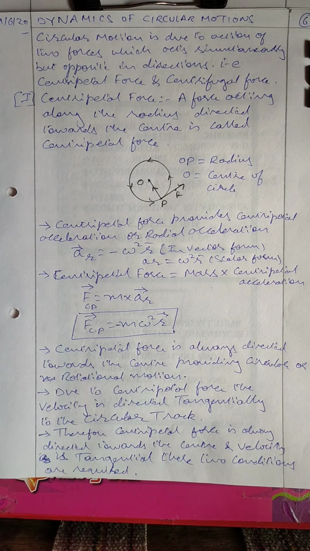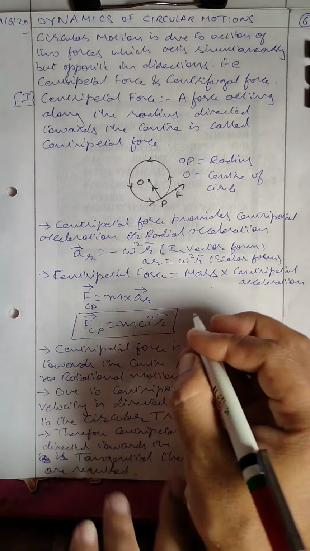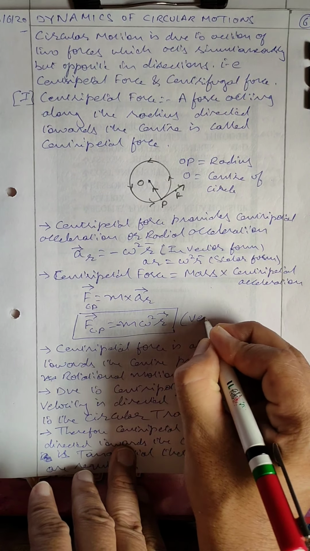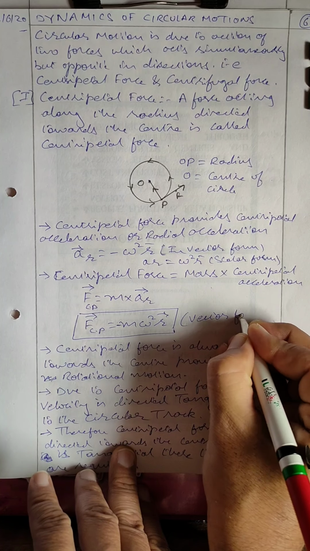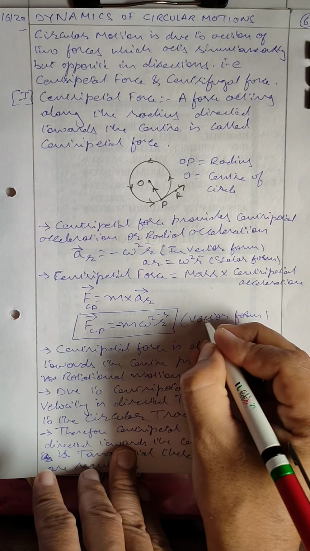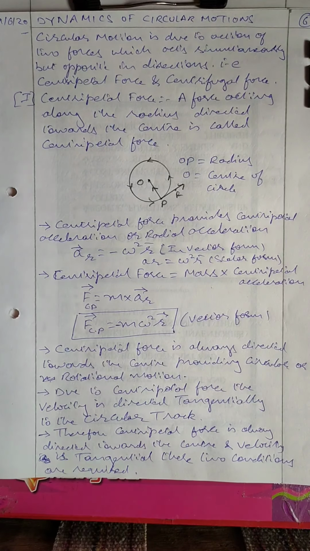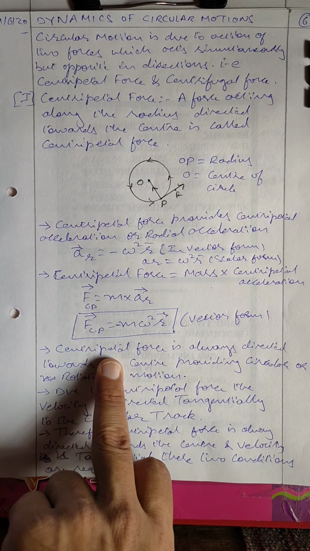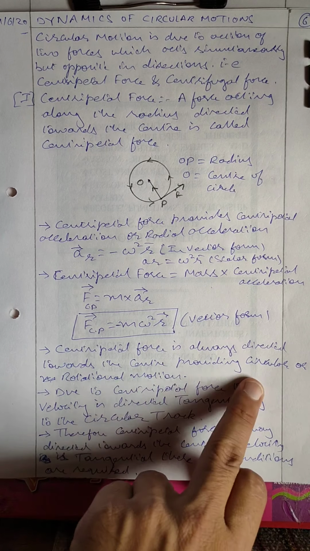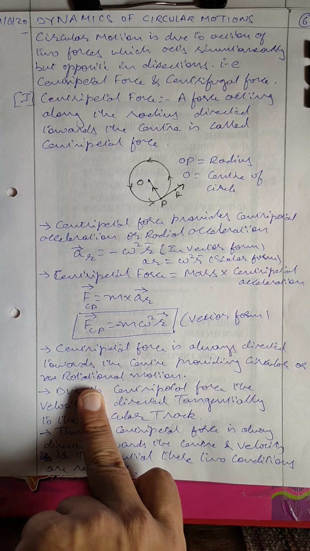So this is the formula of centripetal force, again in vector form. Vector form means it gives magnitude as well as direction. Centripetal force is always directed towards the center, providing circular or rotational motion.